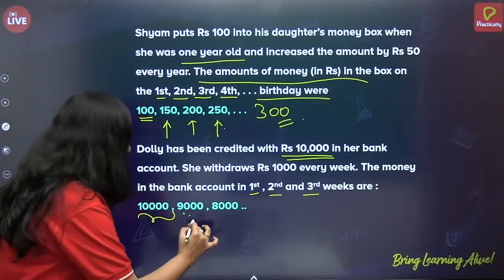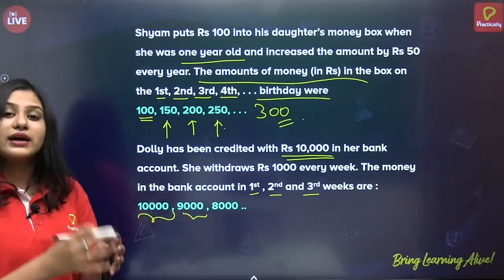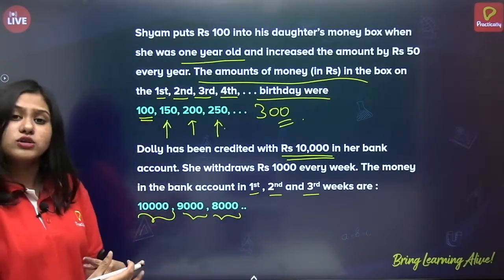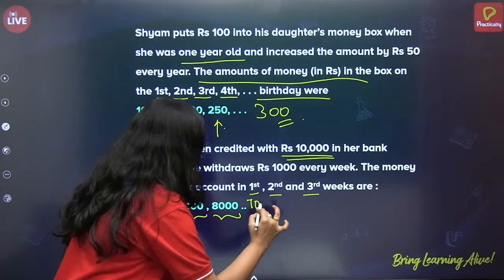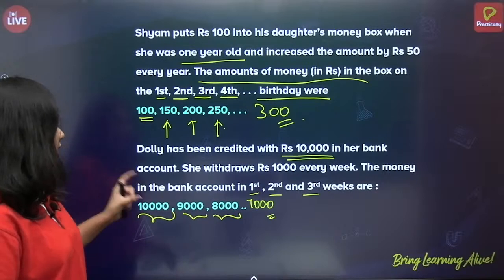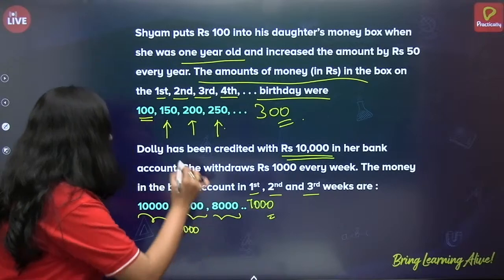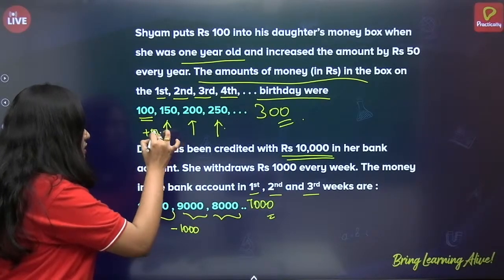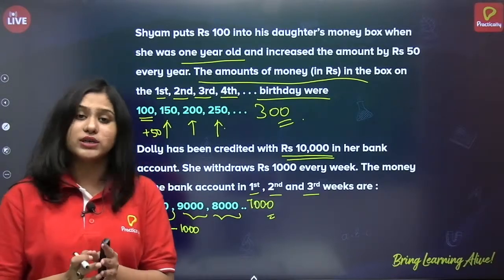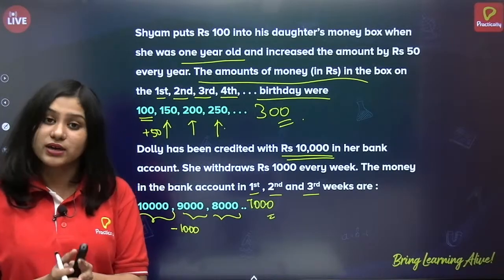So for the second week, after she removes 1,000 rupees, how much money will she be left with? 9,000. And again next week she'll remove another 1,000, then it will be 8,000. So for the fourth week, how much will it be? It will be 7,000 rupees. Correct? So here she is withdrawing, that is it is minus 1,000, correct? And there they are adding, that is plus 50. Now if you see, yes, very good. Aman, Jyoti, Devi, very good. It is 7,000. Good.